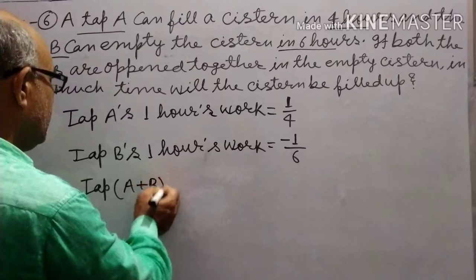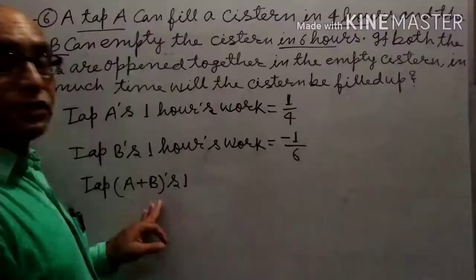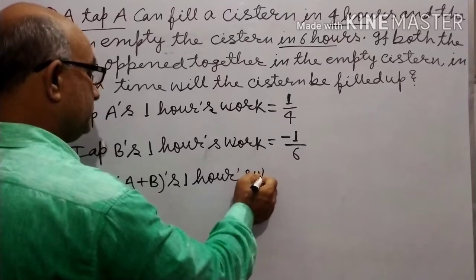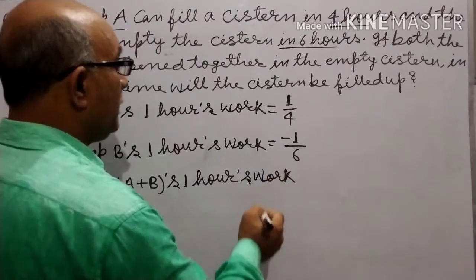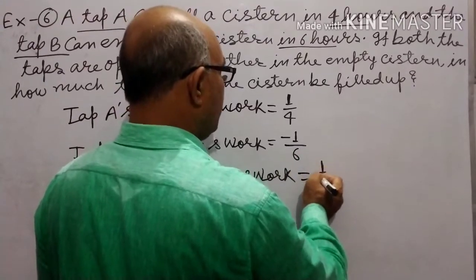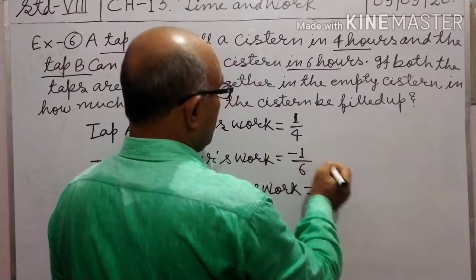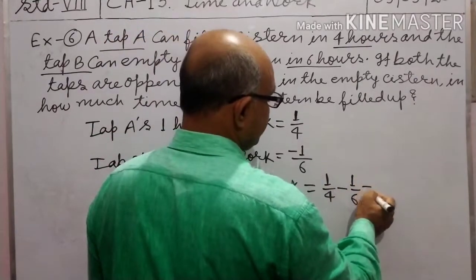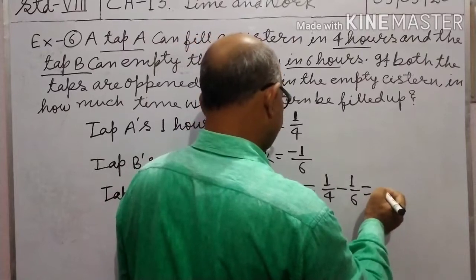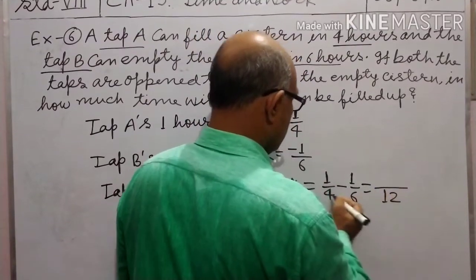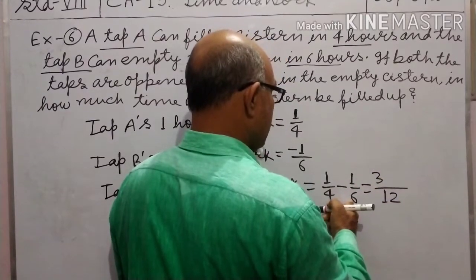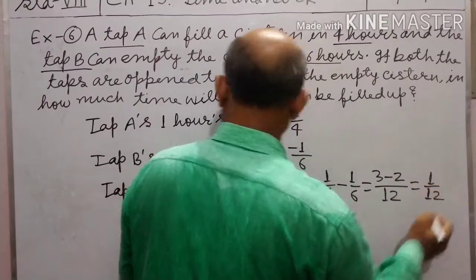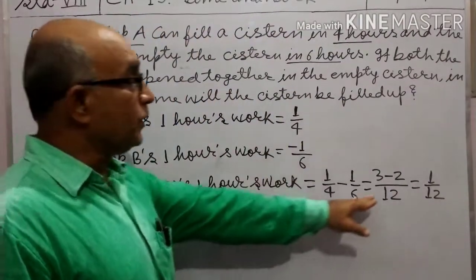Now both the taps are opened together in the empty cistern, so tap A plus B's 1 hour's work equals 1 by 4 minus 1 by 6. Now solve it. The LCM of 4 and 6 is 12. 4 threes are 12 and 6 twos are 12, so it equals 1 by 12. So tap A plus B's 1 hour's work is 1 by 12.